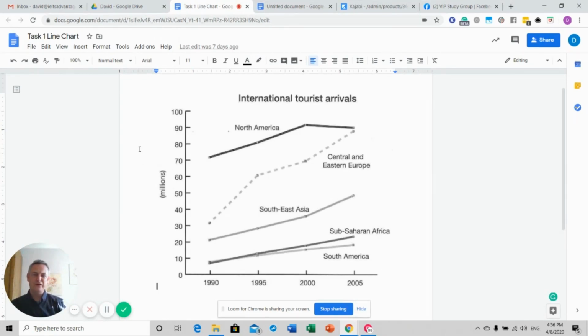And finally, be careful of your noun phrases. This is the noun phrase here, international tourist arrivals. We can change this around. We can paraphrase this in a couple of different ways when we're reporting the data. But just be careful how you use it. So, for example, the number of tourists to Central and Eastern Europe increased. Just be aware that I said the number of tourists increased. Don't say tourists increased, because that's not right. So make sure you are using this noun phrase accurately.